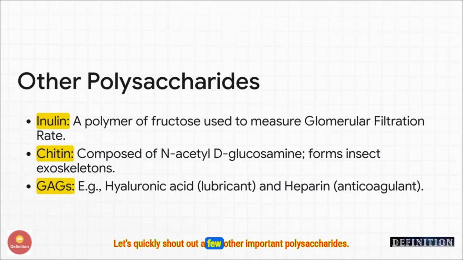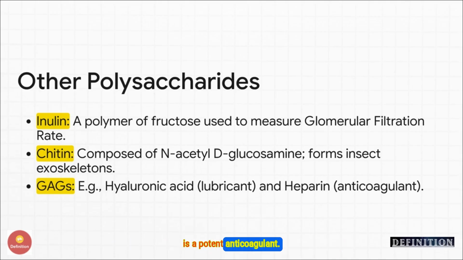Let's quickly shout out a few other important polysaccharides. There's inulin, which is a polymer of fructose. It's super important clinically because we use it to measure kidney function, or GFR. Then you've got chitin, which is the tough stuff that makes up the exoskeletons of insects. And finally, the GAGs. These are more complex molecules, and they include things like hyaluronic acid, which lubricates our joints, and heparin, which is a potent anticoagulant.